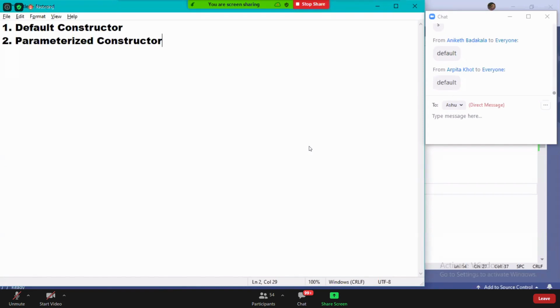And see, these default constructors can be explicitly defined, or will be implicitly defined, provided there is no constructor defined inside of that class. I repeat, these default constructors can be explicitly defined or will be implicitly defined, provided there is no constructor defined in the class.